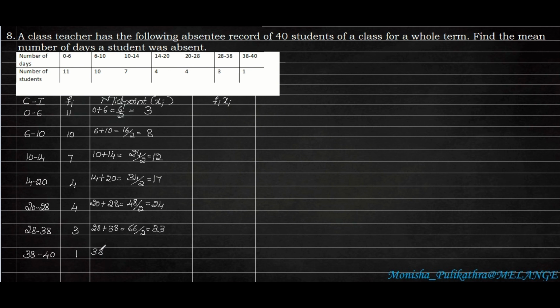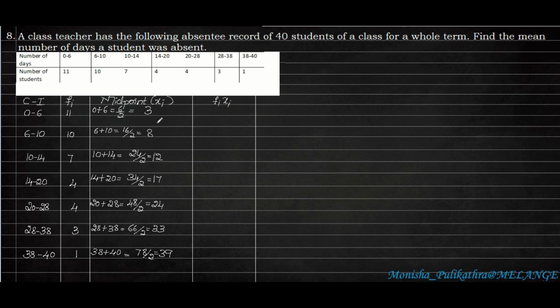And 38 plus 40, which is equal to 78 divided by 2, that is 39. So these are the midpoints we obtained, that is 3, 8, 12, 17, 24, 33 and 39.